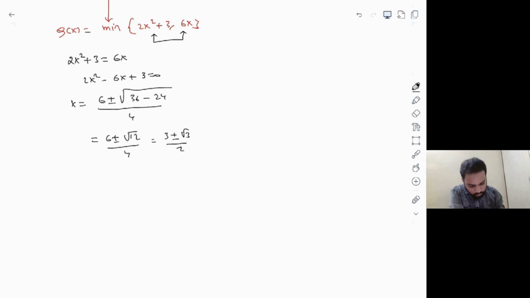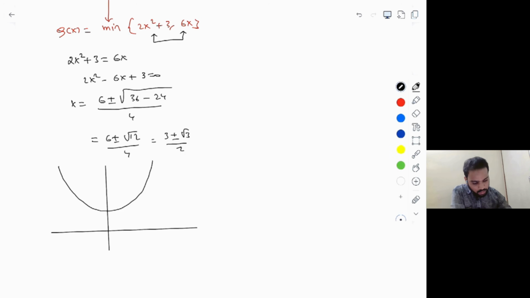So let us try to draw a rough diagram of this. y is equal to 2x square plus 3. Just draw the graph of 2x square and shift it upwards by 3 units. And y is equal to 6x is a straight line passing through the origin. While drawing it, ensure that it is cutting the curve at 2 points, both in the first quadrant.